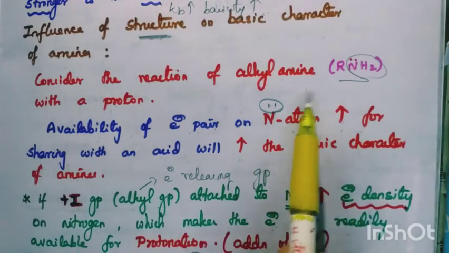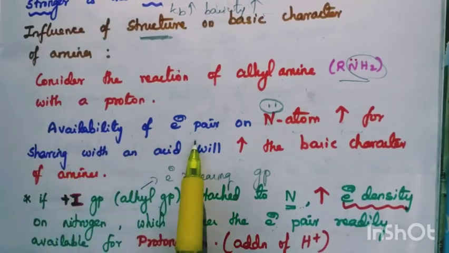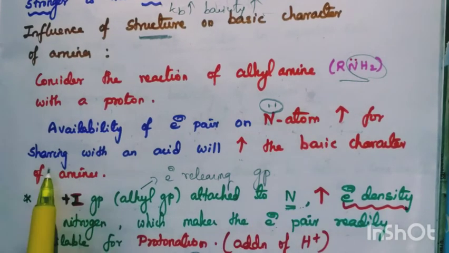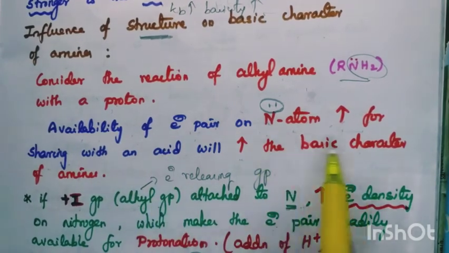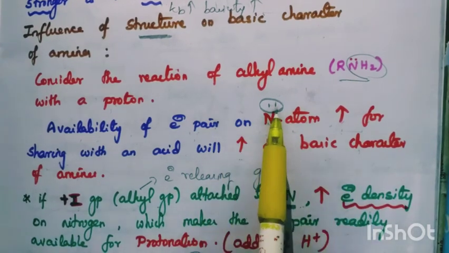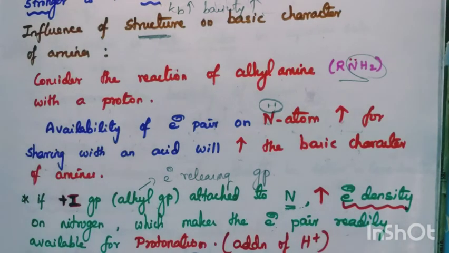That means if no H plus attracts it, the lone pair exists on nitrogen itself, available for sharing with the acid. So the availability of the lone pair increases means the basic character increases.